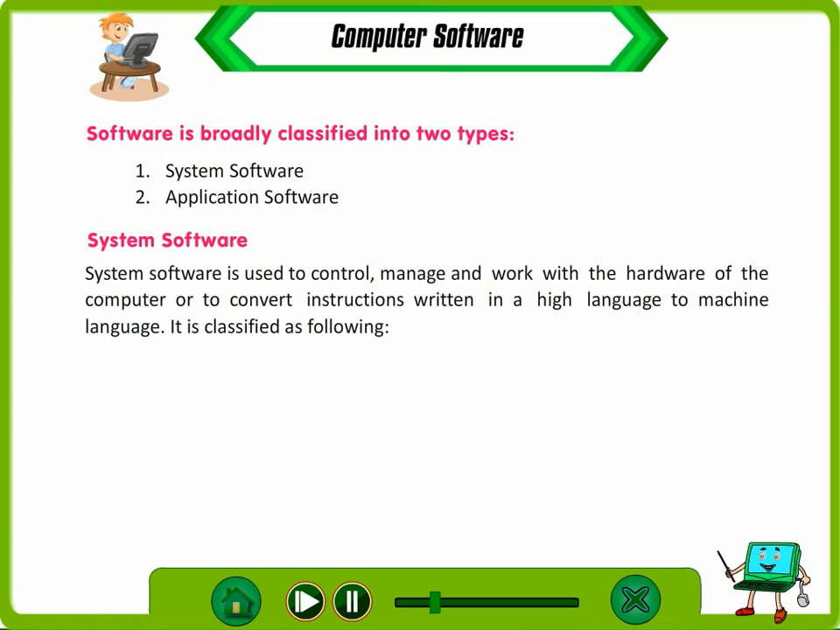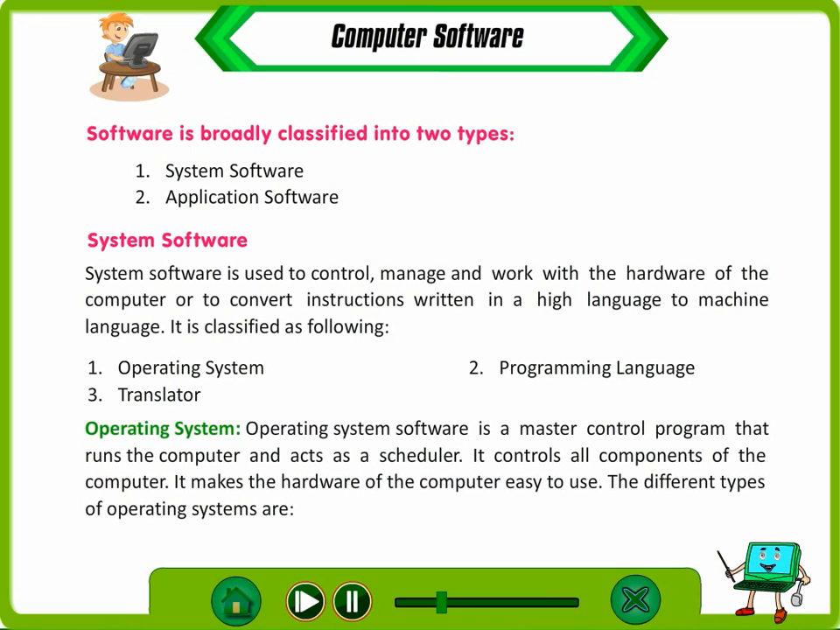System software. System software is used to control, manage and work with the hardware of the computer, or to convert instructions written in a high-level language to machine language. It is classified as follows: operating system, programming language, translator.